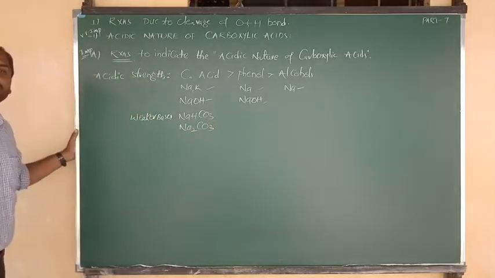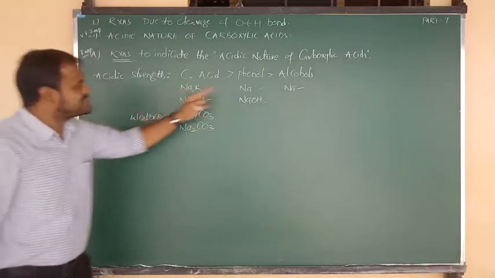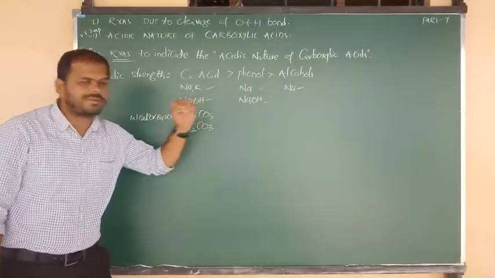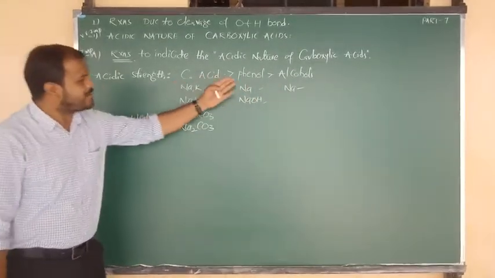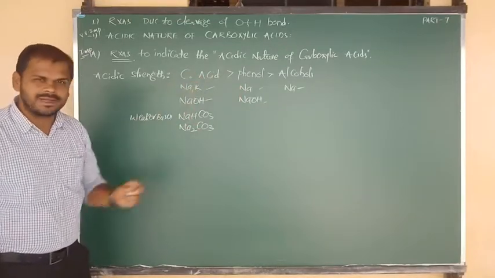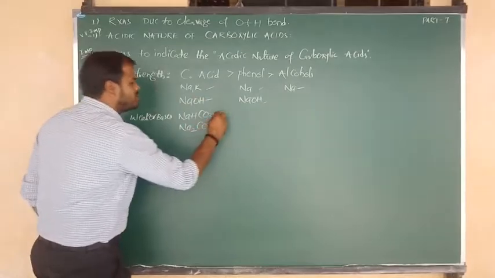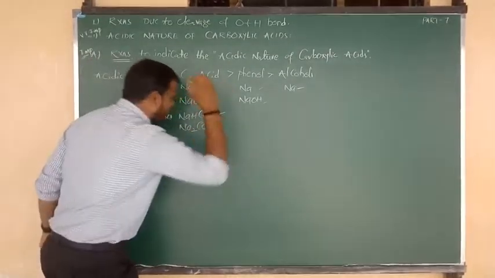Na2CO3, sodium carbonate. So as compared to alcohol, phenols show reaction with sodium and sodium hydroxide, and as compared to phenol, carboxylic acids show reaction with sodium, sodium hydroxide, sodium bicarbonate and sodium carbonate.